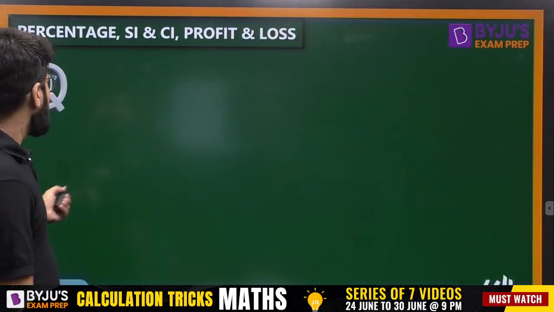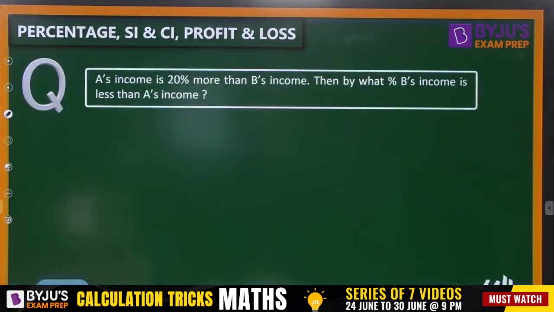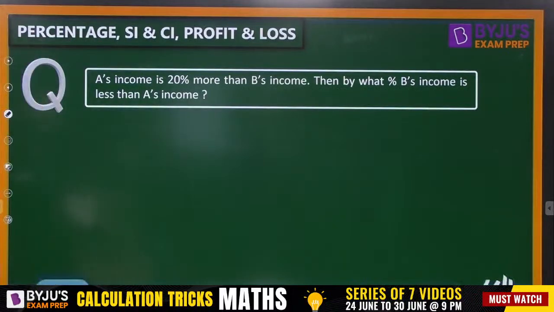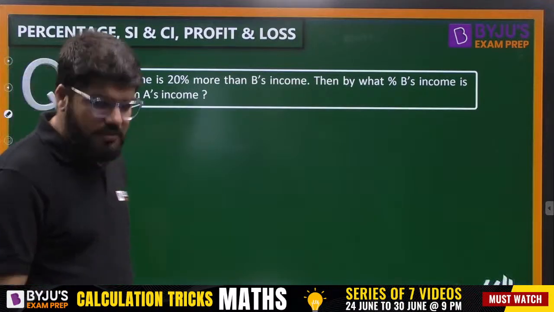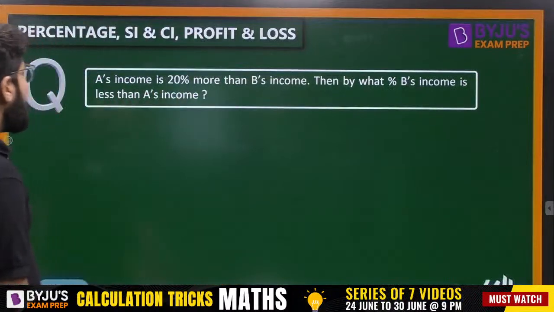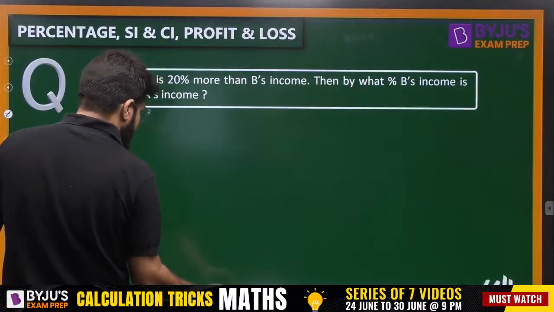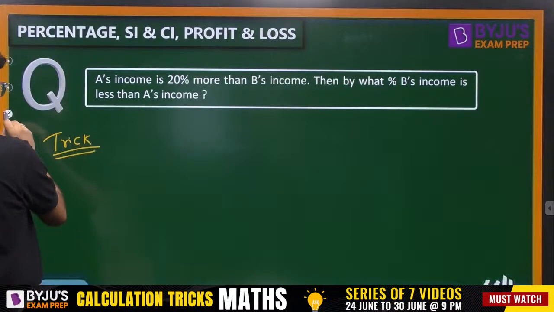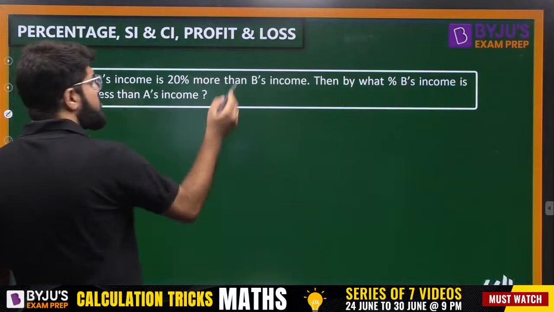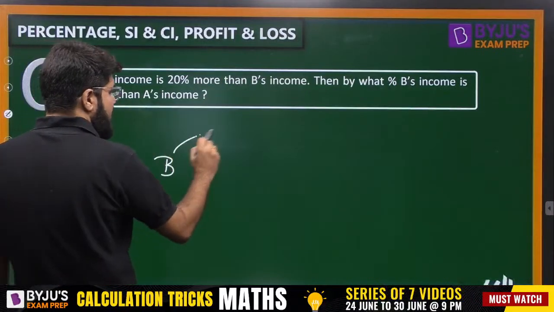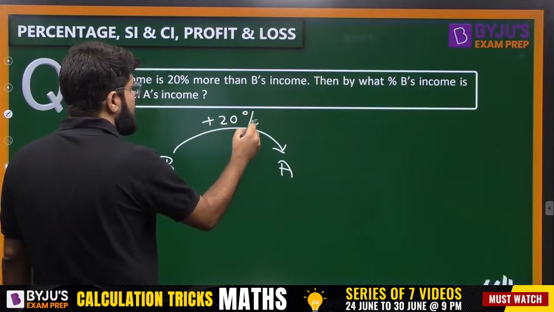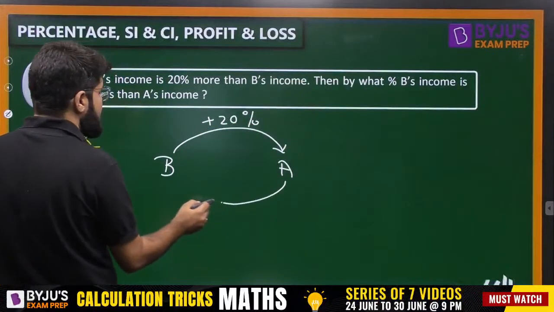Let's apply the trick on the next question. What does the next question say here? A's income is 20% more than B's income. Then by what percent is B's income less than A's income? Directly we can solve the question by the trick. What is said? A's income is 20% more than B. So first let me keep B, and then when I go to A, A's income is 20% more, so plus 20%. Then by what percent is B's income less than A's income?